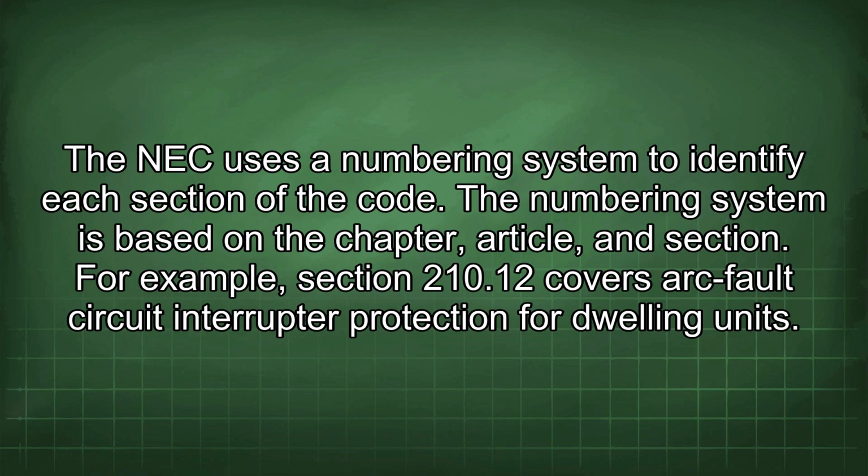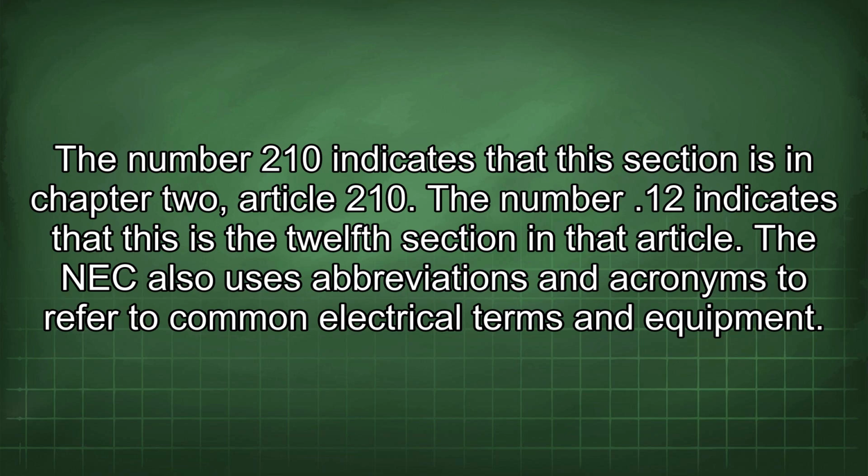For example, Section 210.12 covers arc fault circuit interrupter protection for dwelling units. The number 210 indicates that this section is in Chapter 2, Article 210. The number 12 indicates that this is the 12th section in that article.